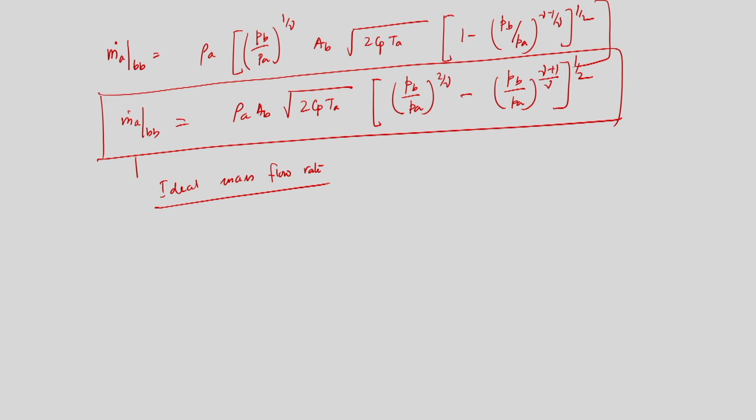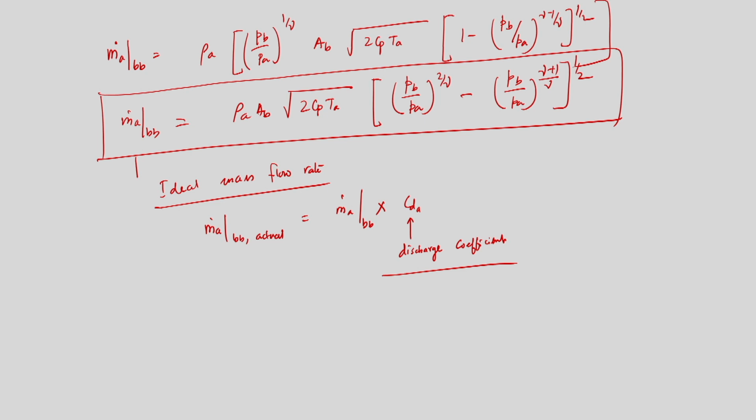Now, to get actual mass flow rate, what we have to do? So, mass flow rate of air at section Bb actual will be mass flow rate of air at section Bb into a factor, that factor is known as discharge coefficient, Cd. Its value is very close to one, 0.9 like this. So, we have to multiply a discharge coefficient just like a flow through an orifice meter or venturi meter.